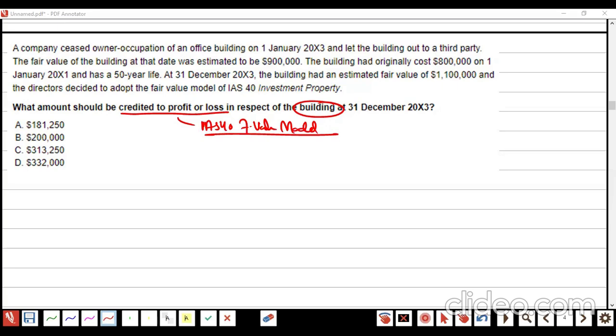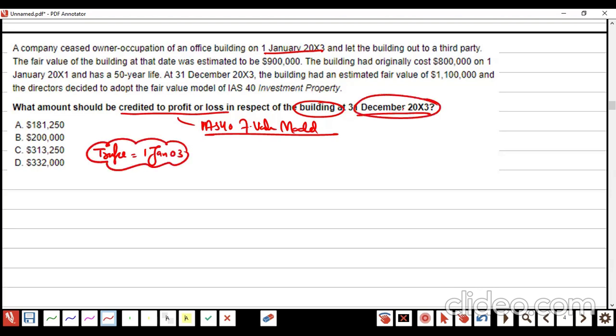Let's see. A company ceases owner occupation of an office building on 1st of January and lets out the building to a third party. The fair value was estimated at 900,000.